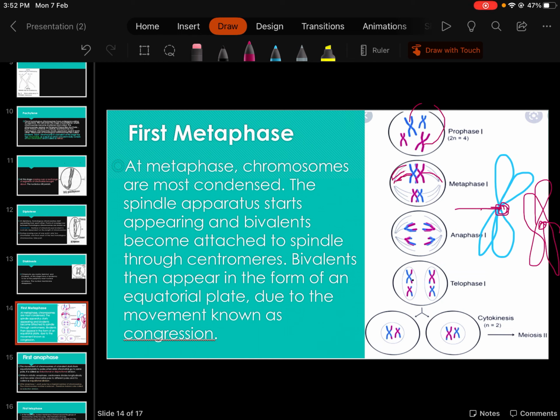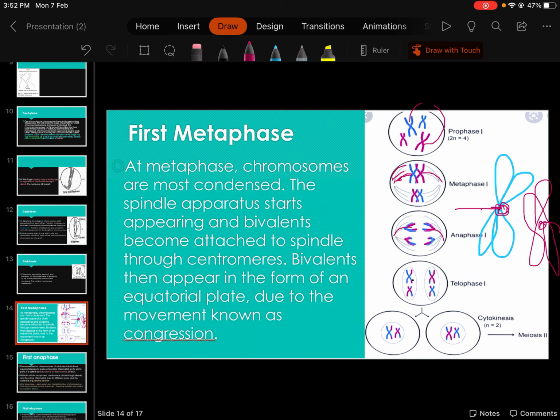So after metaphase, when anaphase comes, one homologous chromosome will go to one pole, and the other homologous chromosome will go to the other pole. This separation is non-disjunctional.